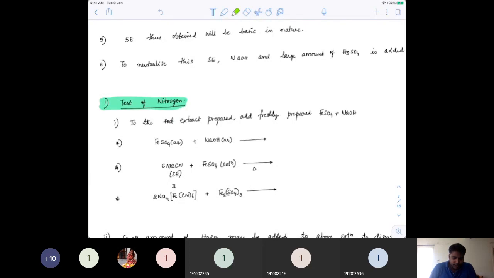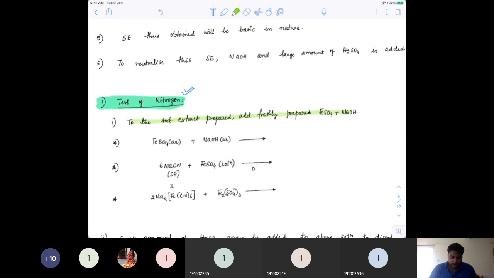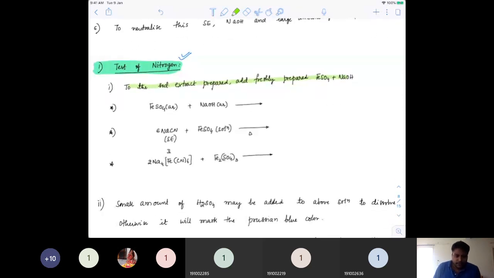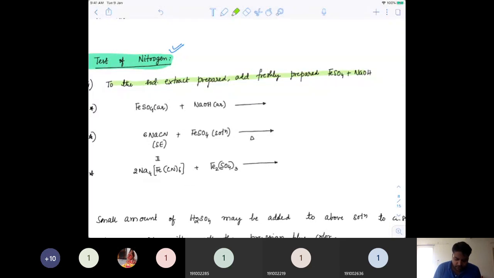Now, to the sodium extract, let us see how we can detect nitrogen first. To this prepared sodium extract, add freshly prepared FeSO4 and NaOH. So we have to prepare FeSO4 and NaOH freshly. When we do that, what do we get? Firstly, if you add FeSO4 to NaOH, we get a green precipitate of Fe(OH)2. This is green in color.